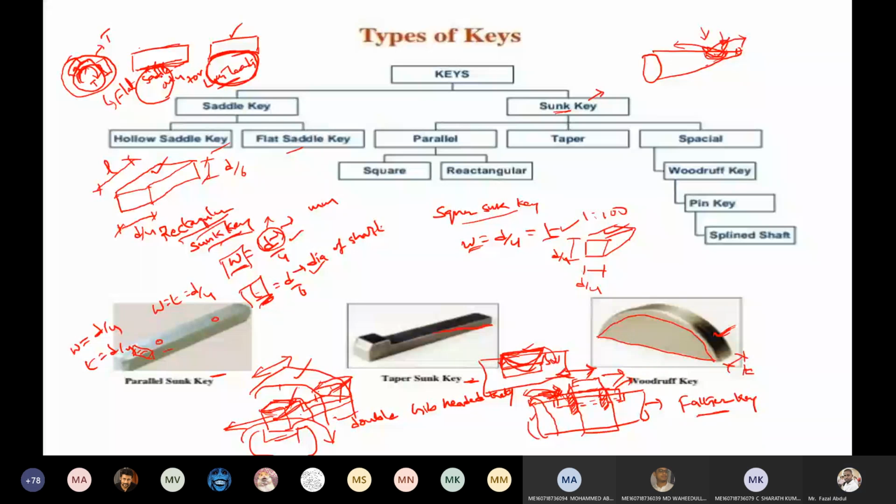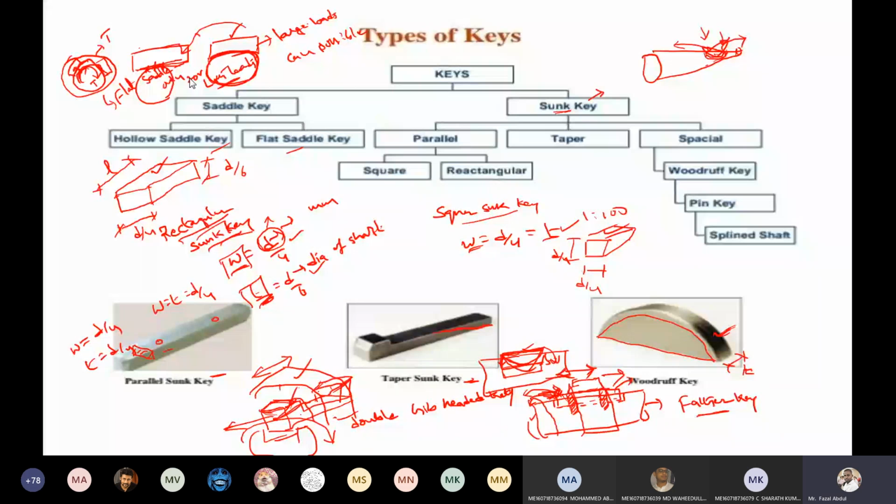Here the total surface is touching, so somewhat larger loads are possible with this hollow saddle key as compared with the flat saddle key. Okay, so these are the saddle keys.